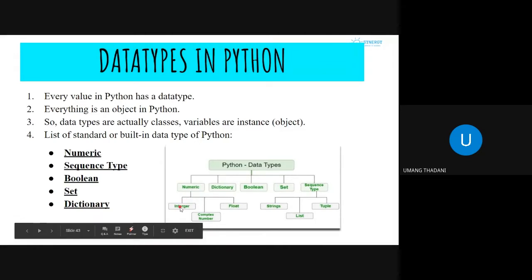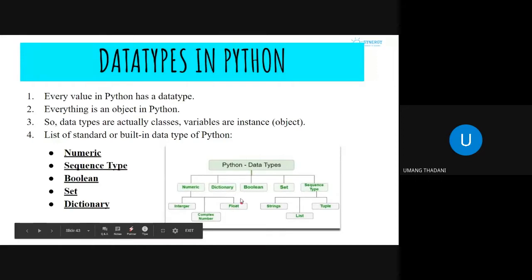Integers are the integers which we have learned in Maths, that is the negative numbers and positive numbers, and not decimals. We don't have decimals in integers. Then we have complex numbers. You know what complex numbers are? They are of the form a plus bi, where a and b are both real numbers, and i is root of minus 1. Then we have floats, which are real numbers. All real numbers are included in floating points, so even decimal or non-decimal numbers and everything are included in float.